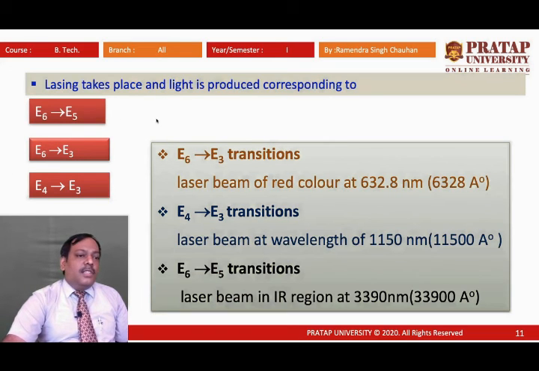These are the laser transitions: E6 to E5 with wavelength 33,900 angstrom, E6 to E3 with wavelength 11,500 angstrom, these two in the infrared region, and the most common wavelength, E6 to E4 hmm, that is 6328 angstrom.